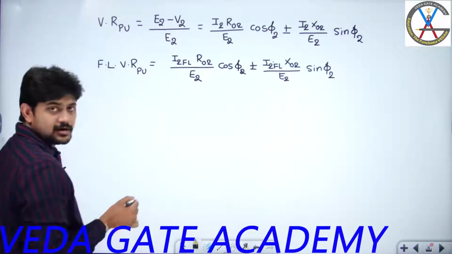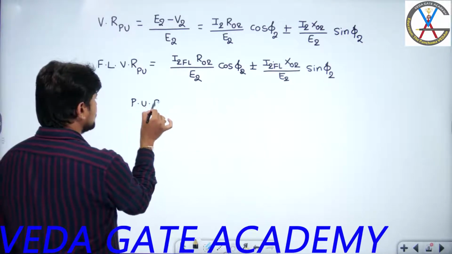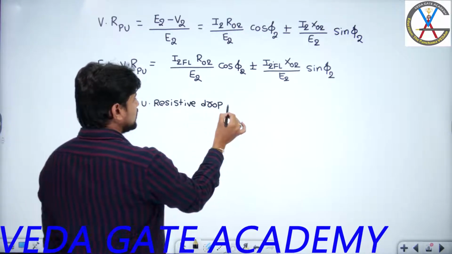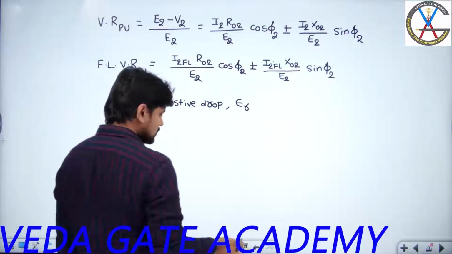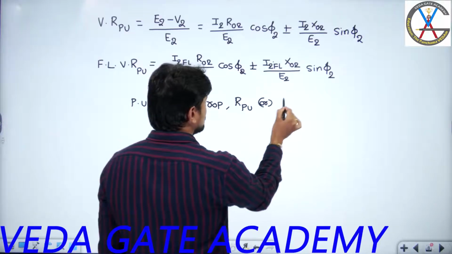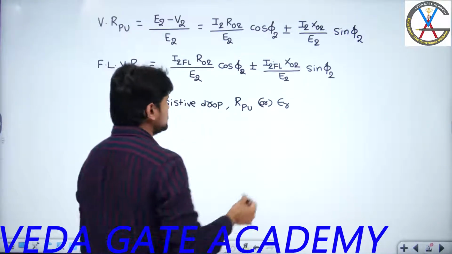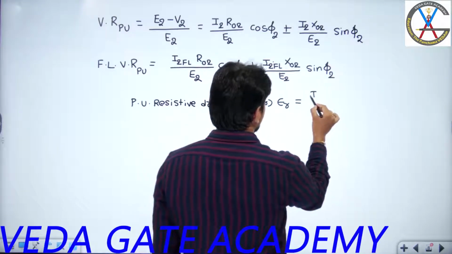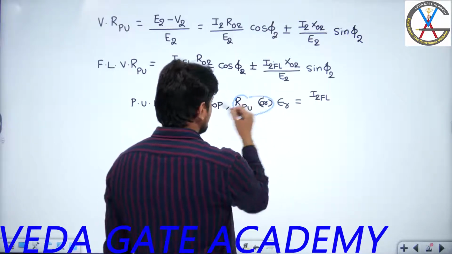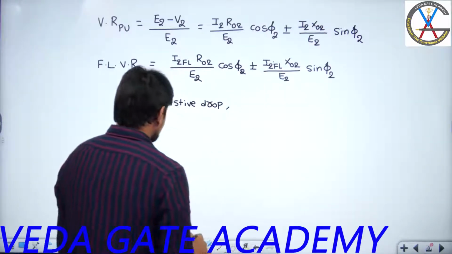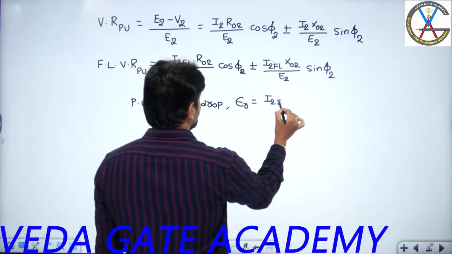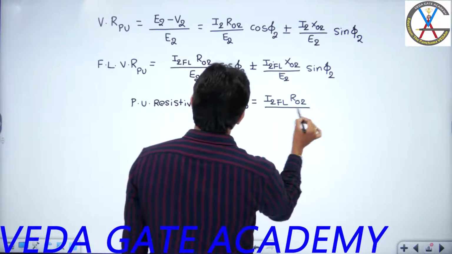So this I can technically call the per unit resistive drop. I can represent it with R per unit. In some textbooks they will mention it as ER also, which is equal to I2 full load R naught 2 divided by E2.